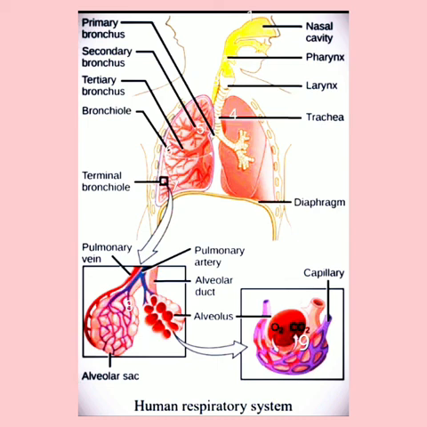Around the alveoli is a capillary network where the exchange of gases occurs: carbon dioxide from the blood enters the alveolus, and from the alveolus the oxygen enters the blood. This occurs due to the high concentration of oxygen outside and of carbon dioxide inside the blood.